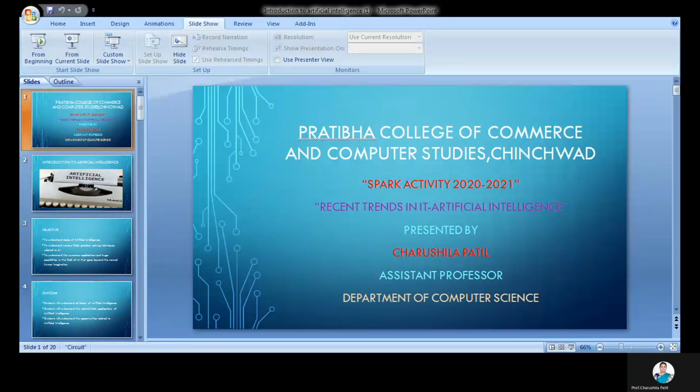The next one is intelligent robots. Robots are able to perform tasks given by humans. They have sensors to detect physical data from the real world, such as light, heat, temperature, movement, sound, bump, and pressure. The best examples are industrial robots. Again, we have seen different movies that are based on the robotics field.